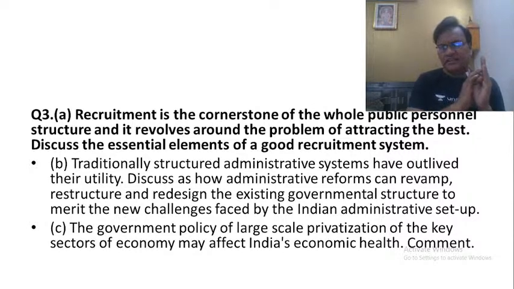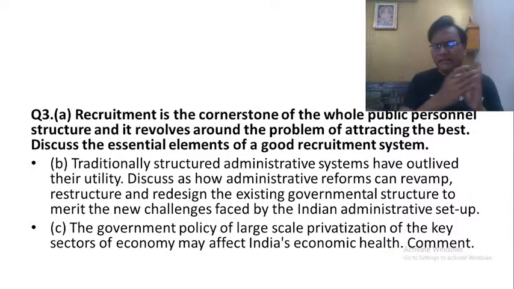At the district level, there is only one junior IAS officer called the collector, who is responsible for implementing the schemes and policies that are formulated by the entire secretariat organization, both at the central level as well as at the state level. We have this district collector. Now, what we must do is that we must again reverse the pyramid.